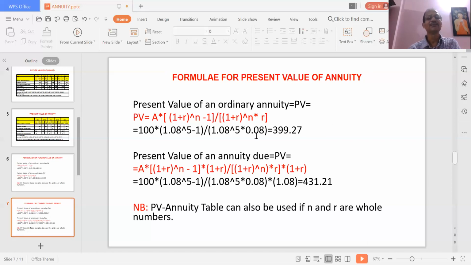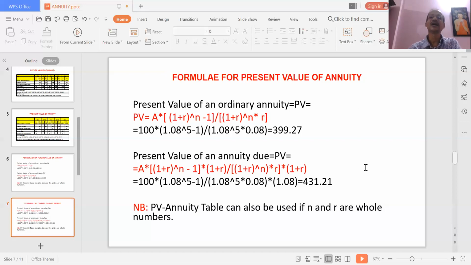And you will find the present value of an annuity due is higher than the present value of an ordinary annuity. Why? Because in the case of annuity due, you are making the payment at the beginning of the year, so the present value will be higher. Similar to the future value of an annuity due, the present value of an annuity can also be used to calculate the present value of a stream of payments if the values of N and R are whole numbers.